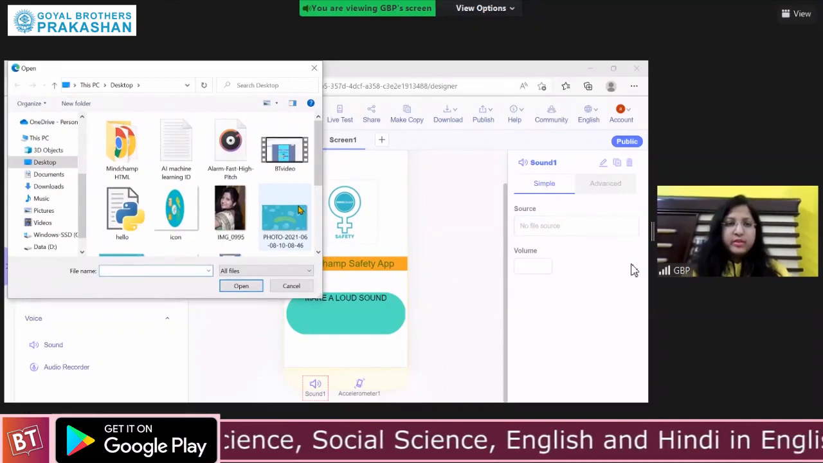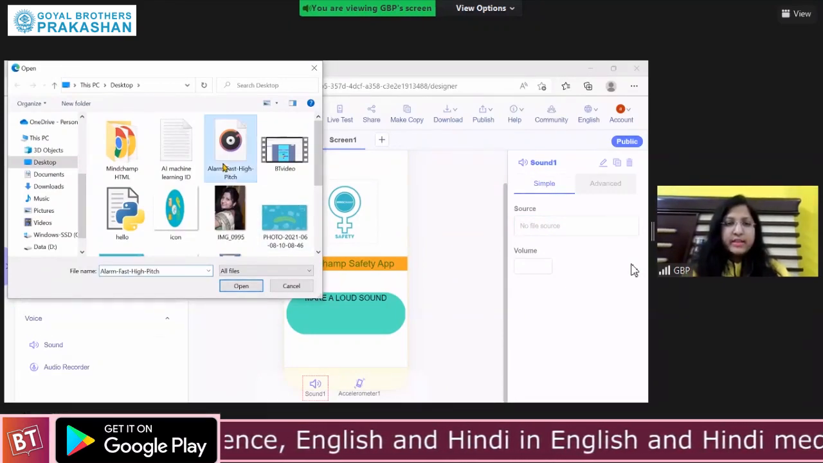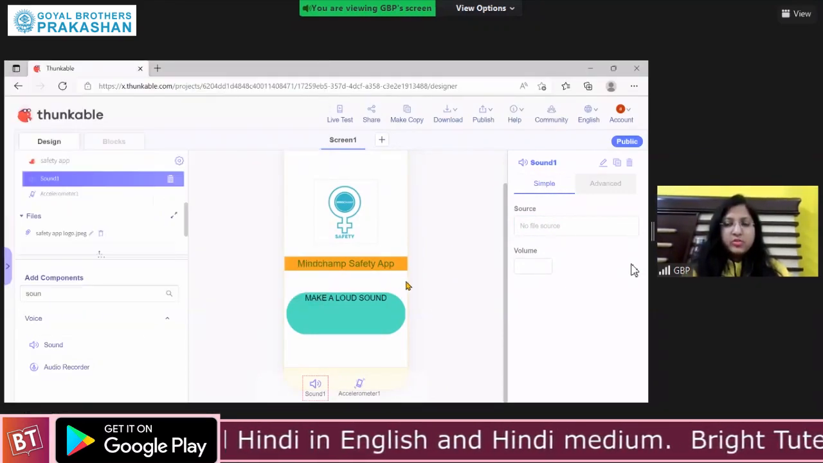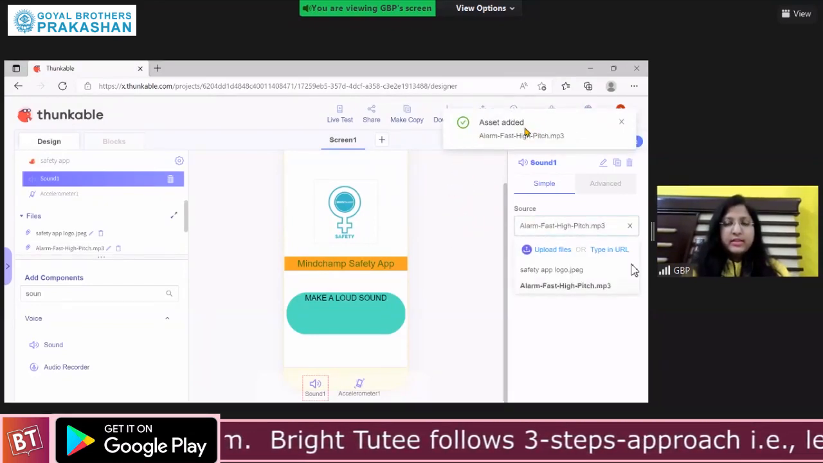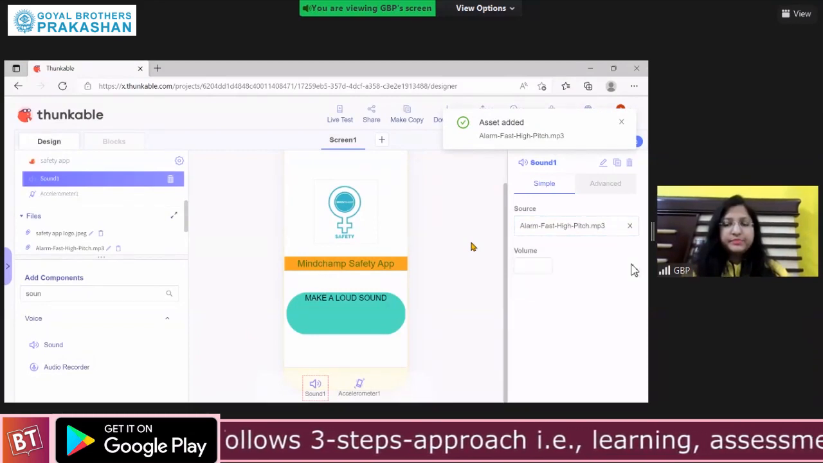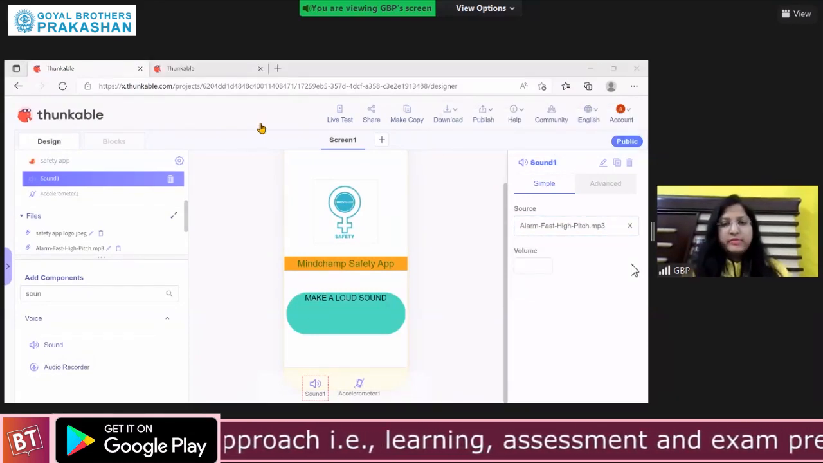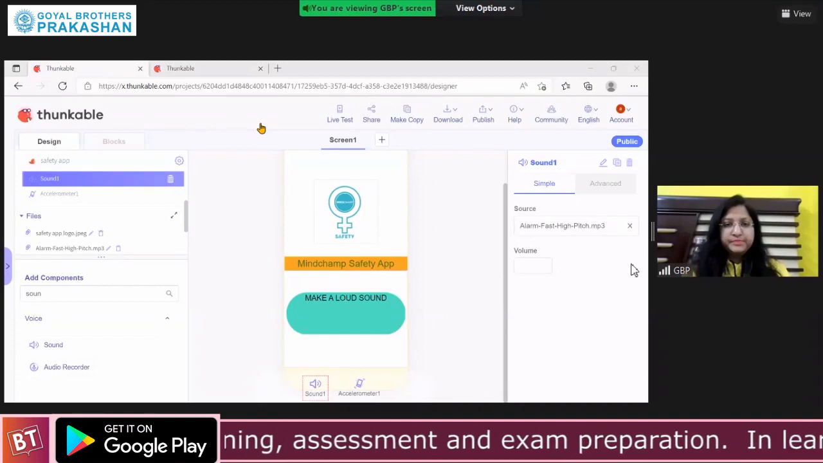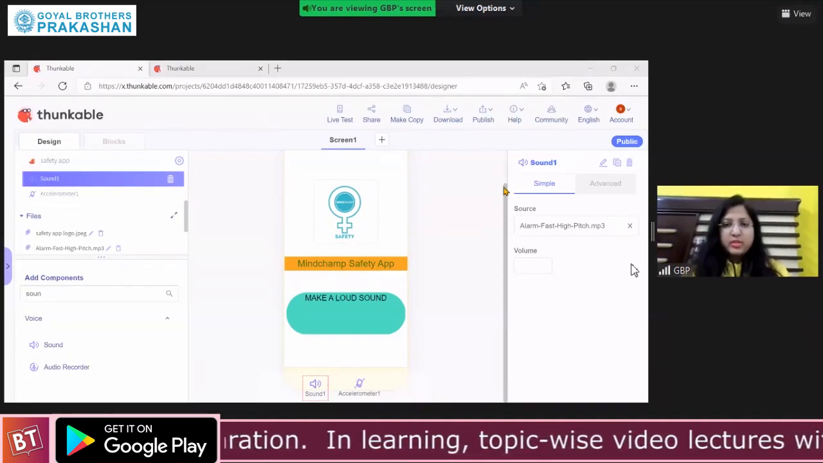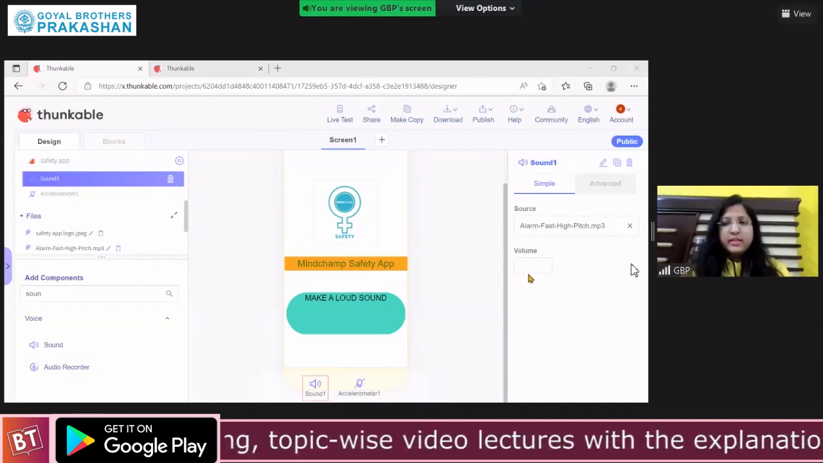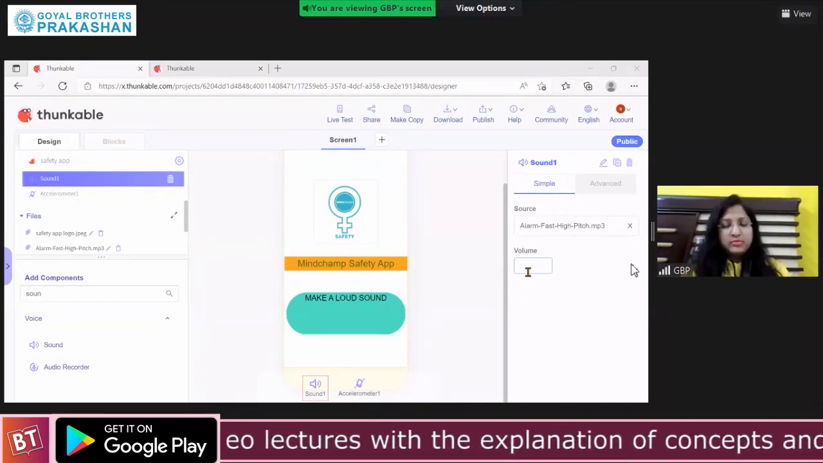Go to the folder where your file is saved. Choose your file and it will be added. It said asset added. Everybody has uploaded the sound also. Yes, you can set the volume to 10.